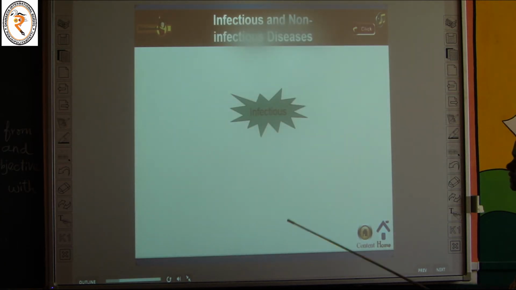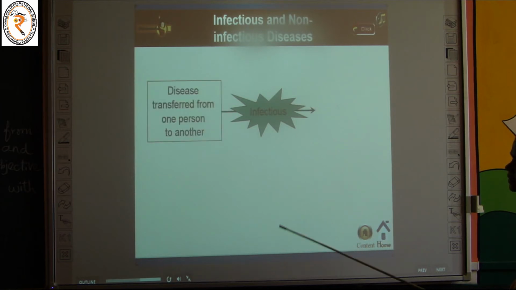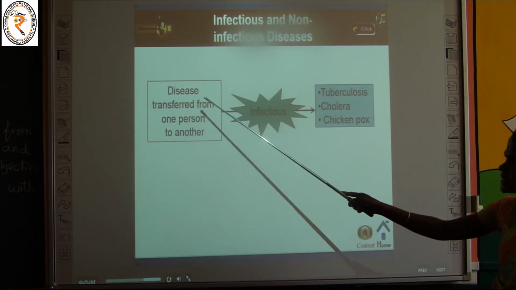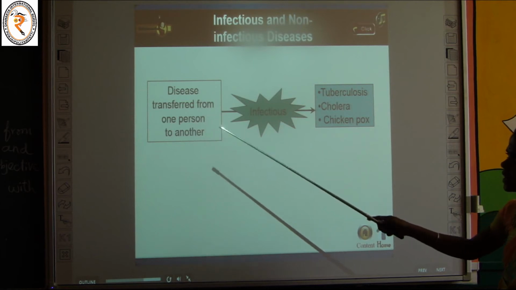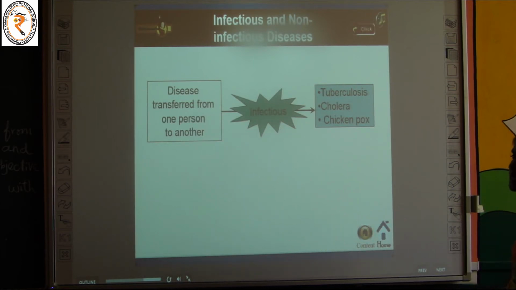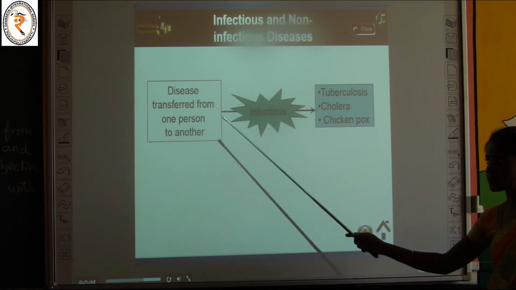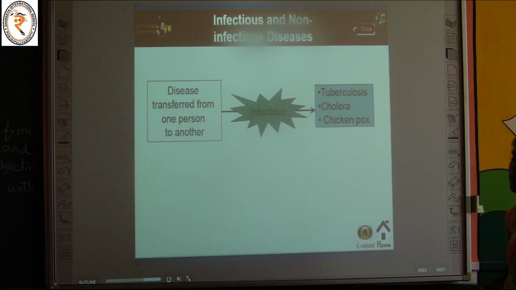The next one, infectious and non-infectious diseases. What are called infectious diseases? A disease transferred from one person to another is called an infectious disease. The examples are tuberculosis, TB, cholera and chickenpox.